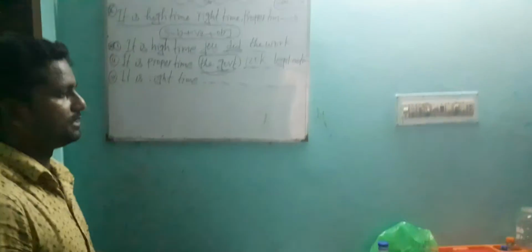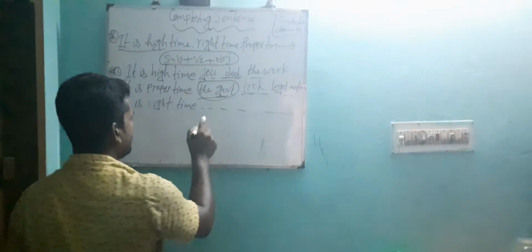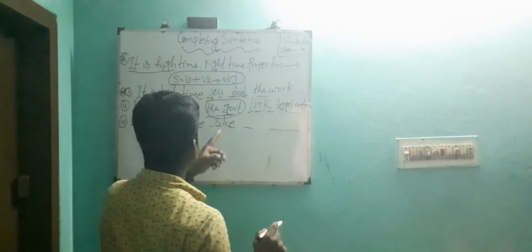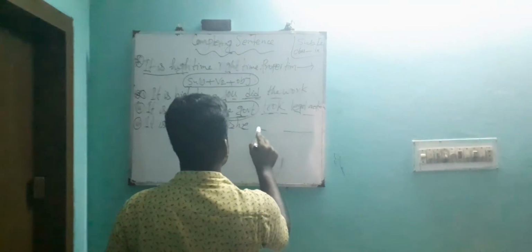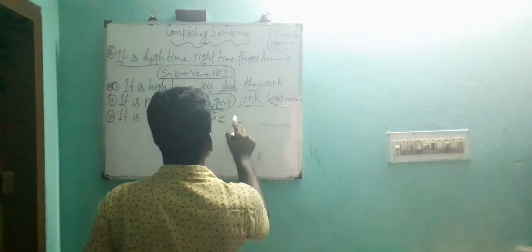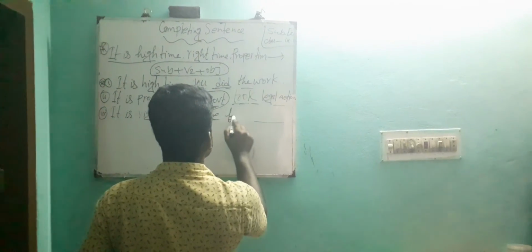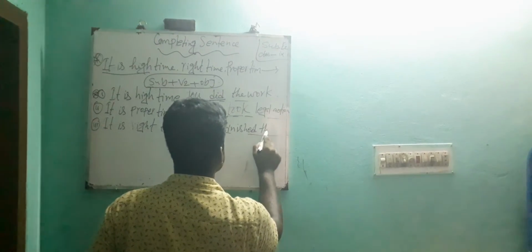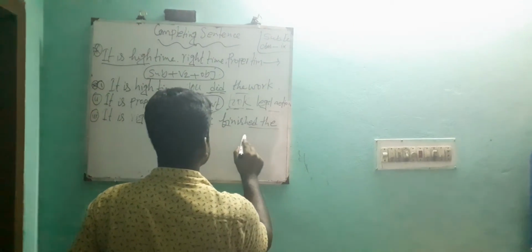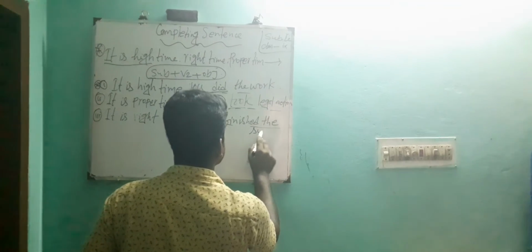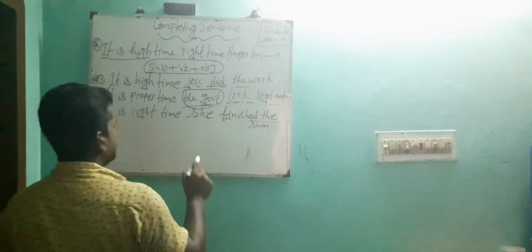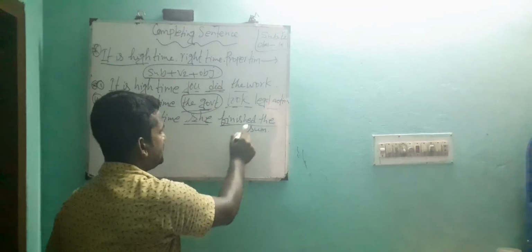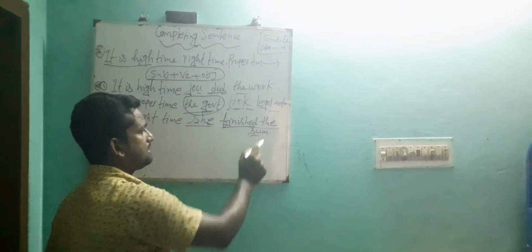It is high time. There is no subject. So I take subject as she. It is high time she finished the sum. We take subject she, verb is finished, past form, and object the sum.